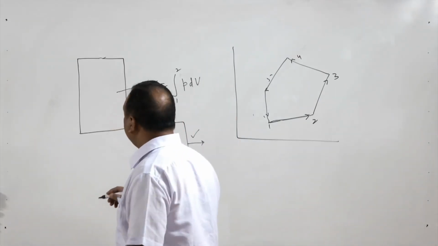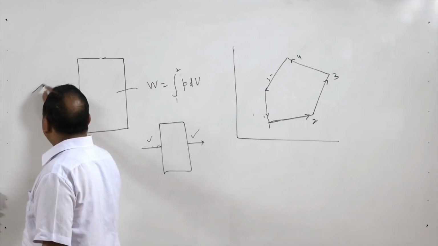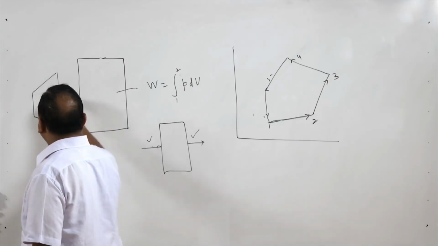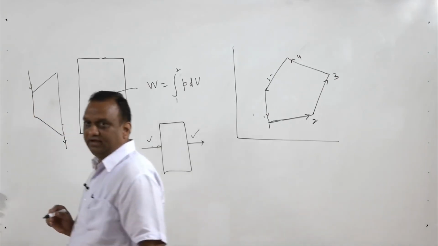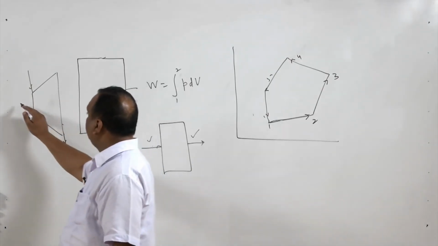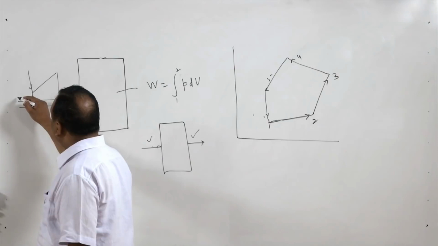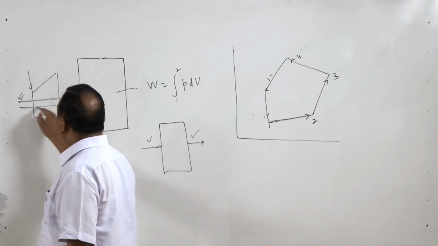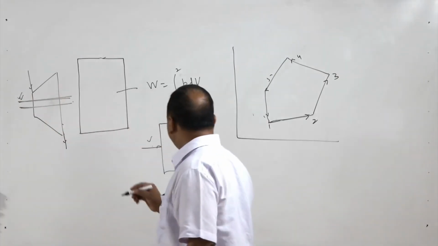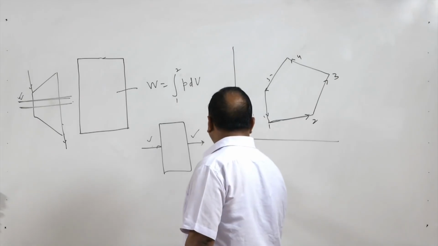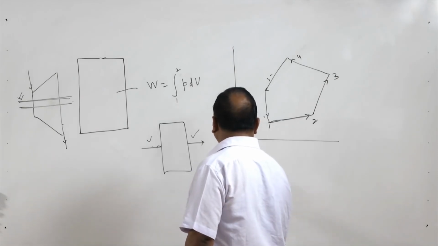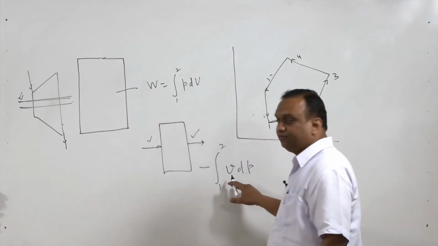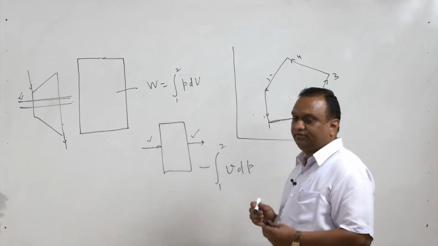In turbines, expansion of gas takes place, and due to this the pressure drops, and we get shaft work from the gas turbine. This shaft work is expressed by minus integral of V dP from state 1 to state 2, where V is the specific volume and dP is the pressure drop.